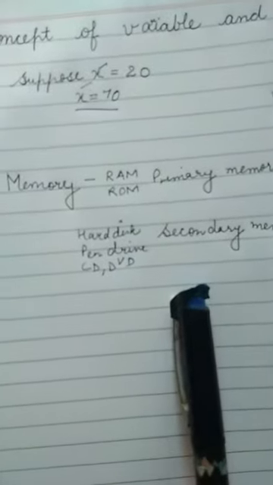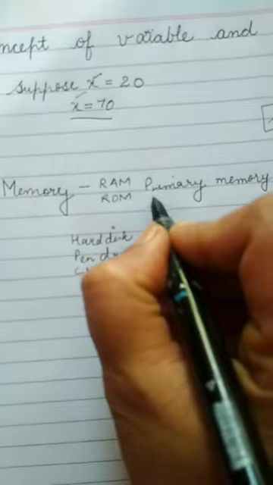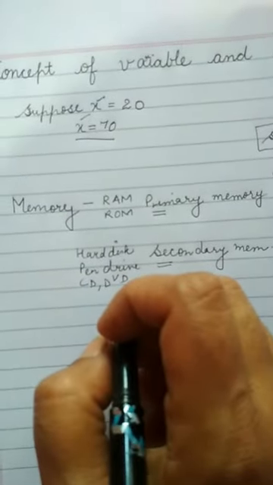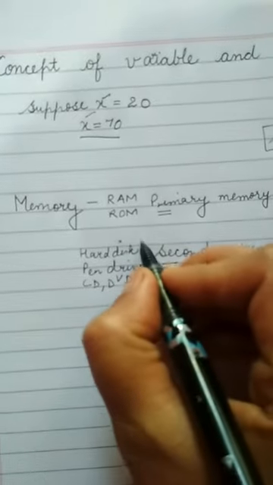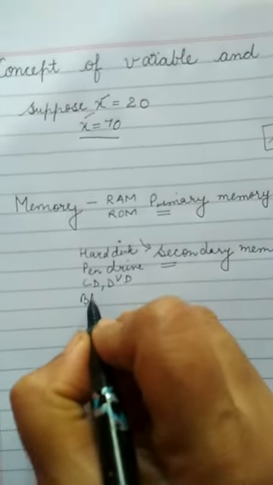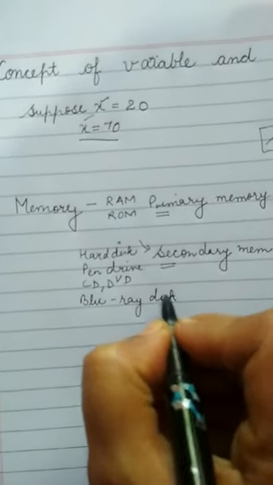So you know what is a memory. Fine. So mostly the data, which this is a permanent memory and this is a temporary memory. And mostly whatever data we save in the computer, that is always saved in secondary memory. Either in a flash drive, in a DVD, in a hard disk, or in a Blu-ray disc. Many more other storage devices, memory tapes and all. Many more storage devices are there.